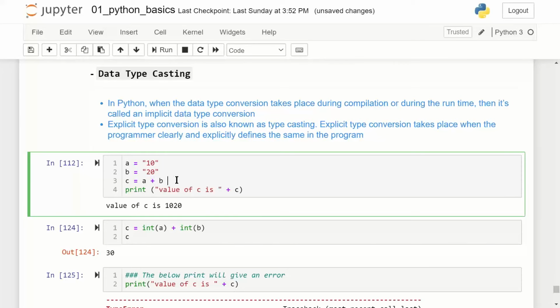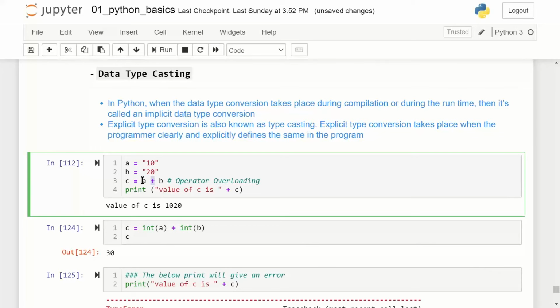The technical term I'm using is operator overloading. Plus is a mathematical operator. We all know what the plus symbol is. It is used to add 2 numbers.